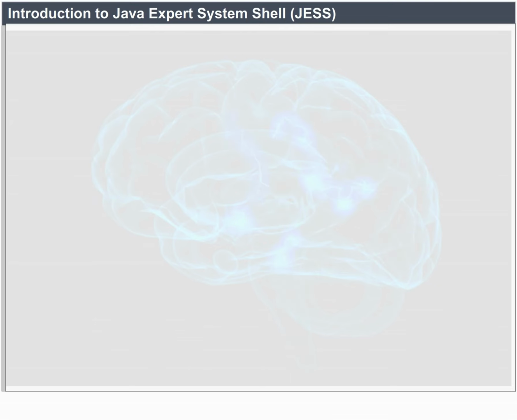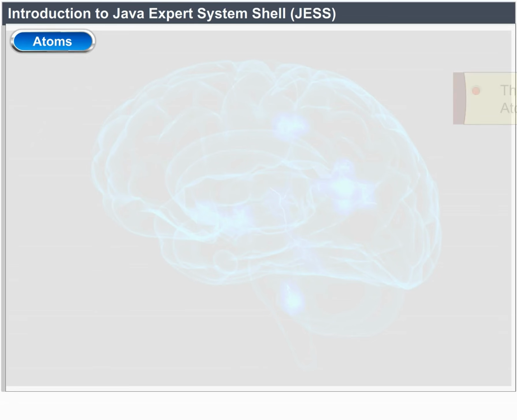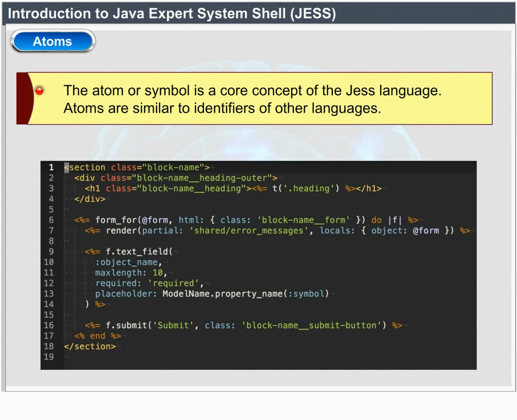Introduction to Java Expert System Shell, JES. Atoms. The atom or symbol is a core concept of the JES language. Atoms are similar to identifiers of other languages.